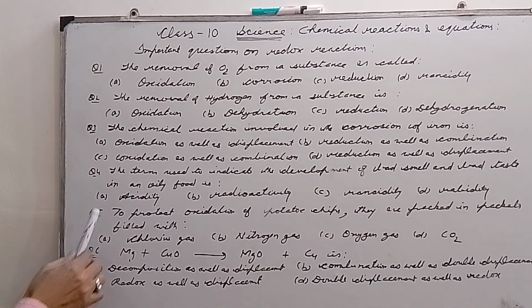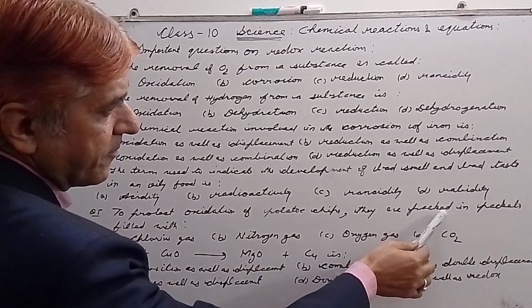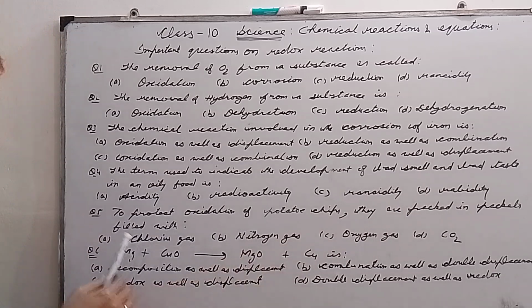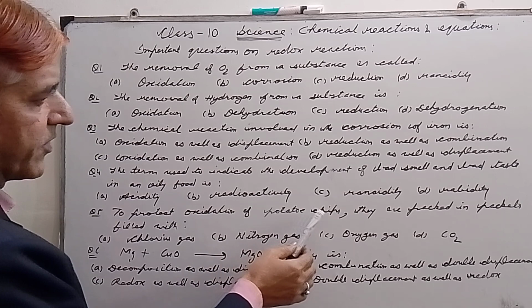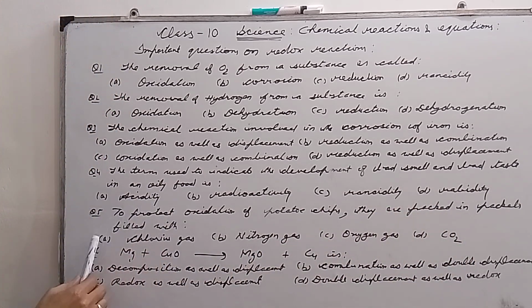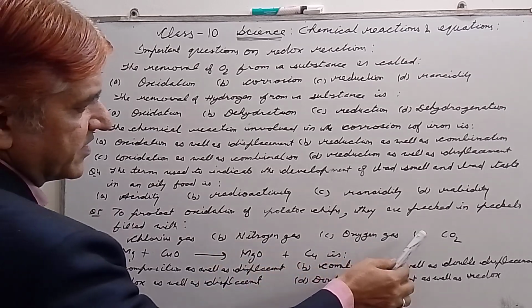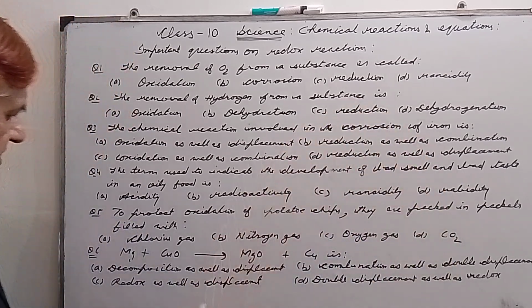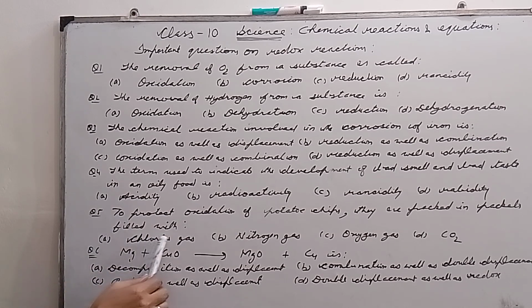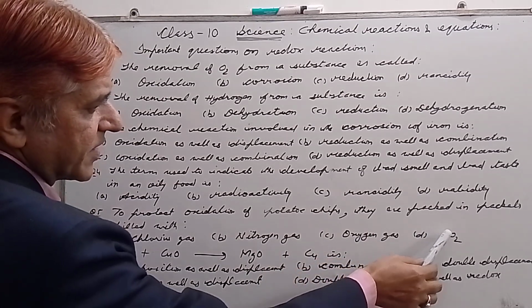Question number 5: to protect potato chips from oxidation, they are packed in packets filled with, option A is chlorine gas, B is nitrogen gas, C is oxygen gas, D is carbon dioxide gas.